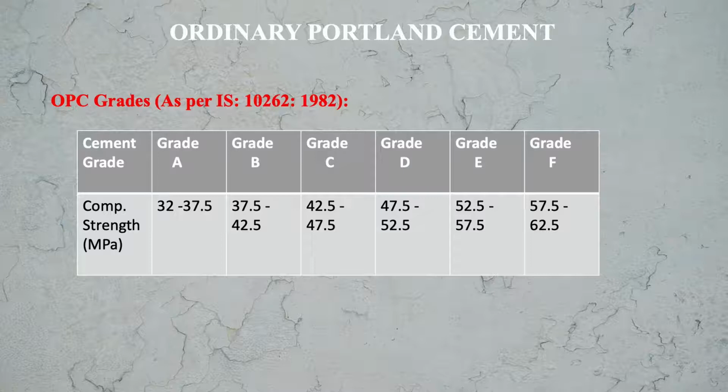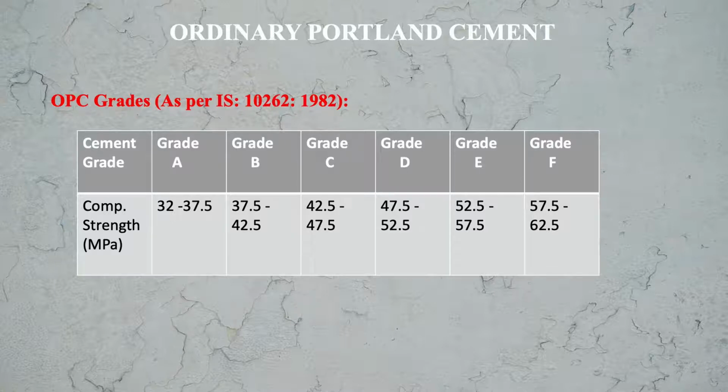Grade A has the range 32 MPa to 37.5, so this 33 grade cement, for which the specifications are given in IS 269/1989, will fall in the grade A category. If we look at 43 grade, then look at grade C.